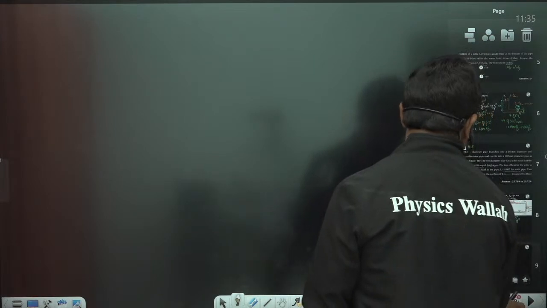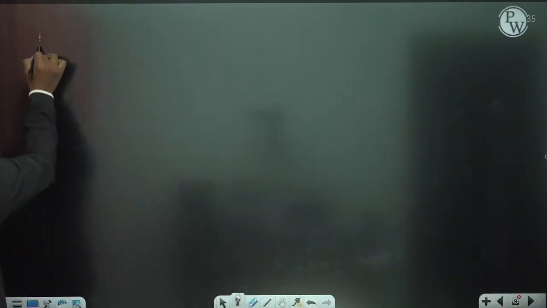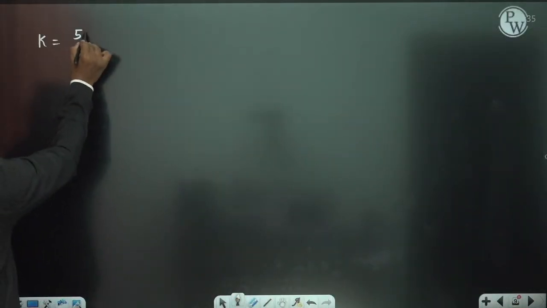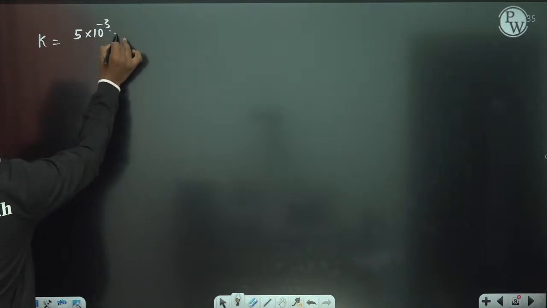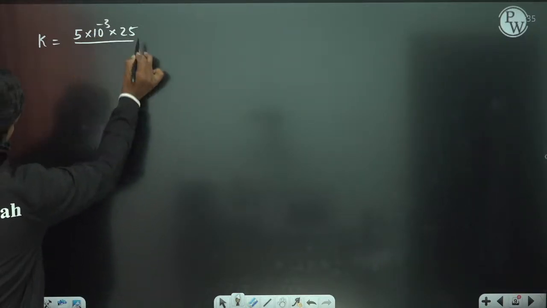So let us see here. If you substitute, K is equal to FL, F is 5 into 10 to the power minus 3, L is 25, divided by FL.